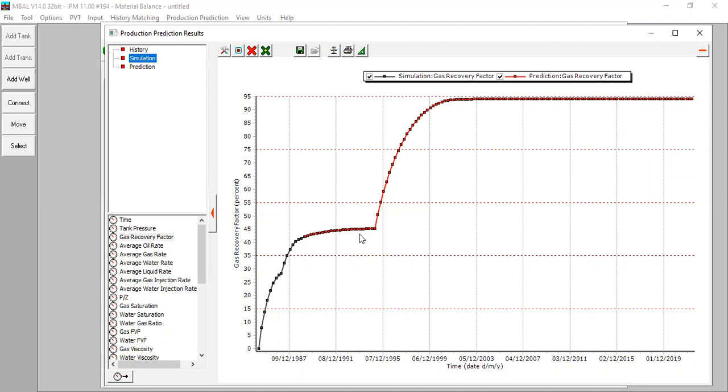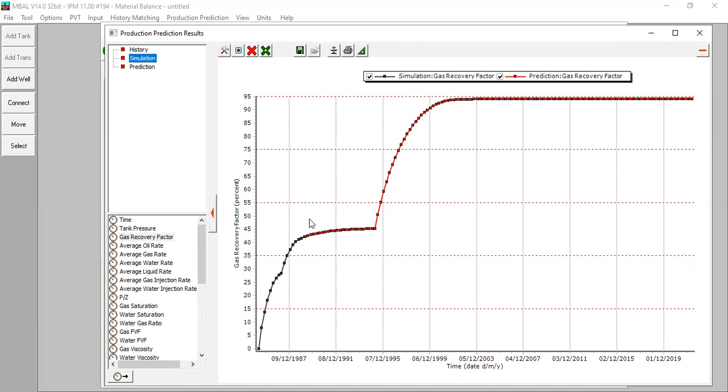So you can see this is the recovery factor of 45. But if you lower down the manifold pressure, if you lower down the wellhead pressure, you can enhance the production and the recovery factor can achieve 95 with only one well.